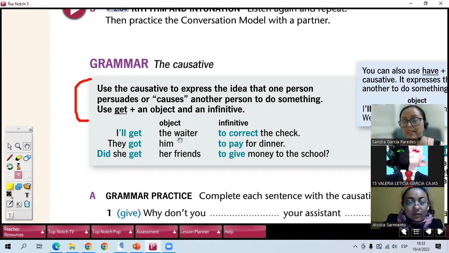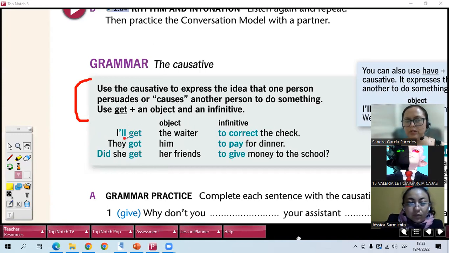Very good. Could you read the examples, Jessica? I'll get the waiter to correct the check. They got him to pay for dinner. Did she get her friends to give money to the school? Very good. Remember, cause or persuade.